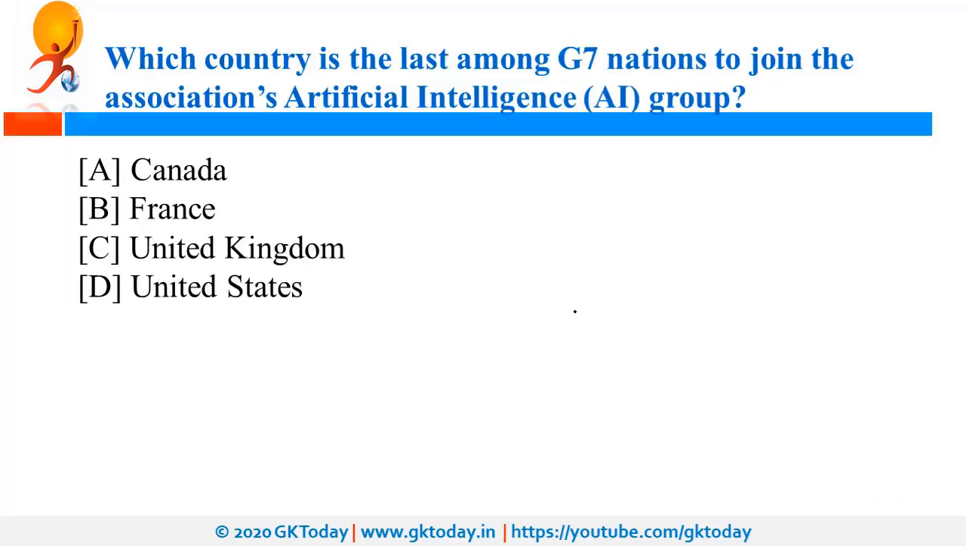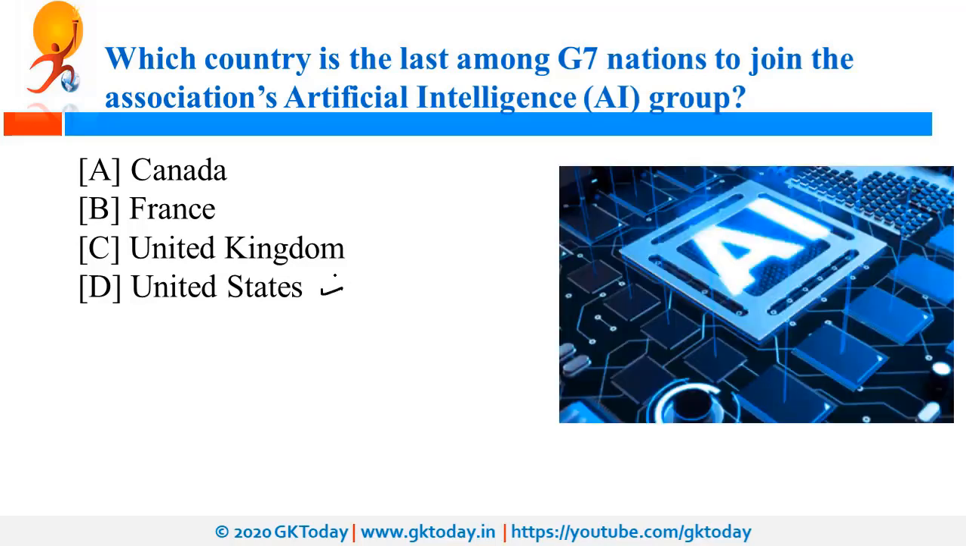Which country is the last among G7 nations to join the association's Artificial Intelligence Group? So USA is the last, and recently USA joined this group. Now this association on artificial intelligence is an initiative of G7 nations, and the objective of these nations is to set the guidelines for the use of artificial intelligence.